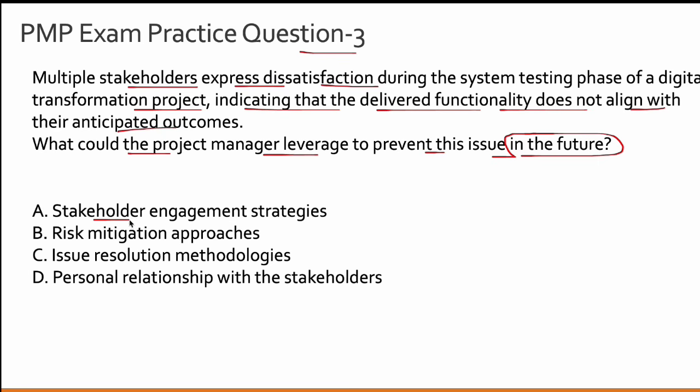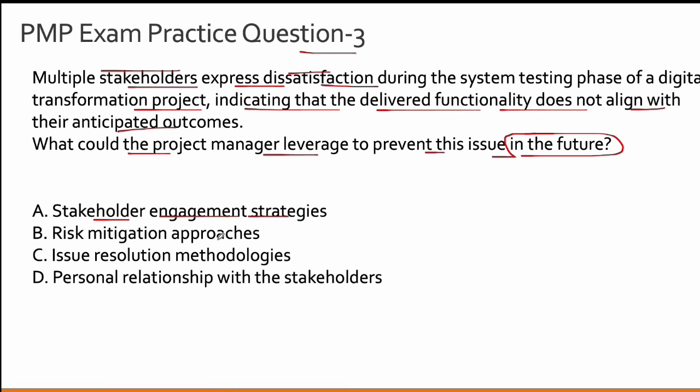Option A, stakeholder engagement strategies. Possibly, because you have multiple stakeholders who have expressed dissatisfaction, so it might be that you have not engaged them properly. So you need to probably plan something around it. So it looks like a plausible option.